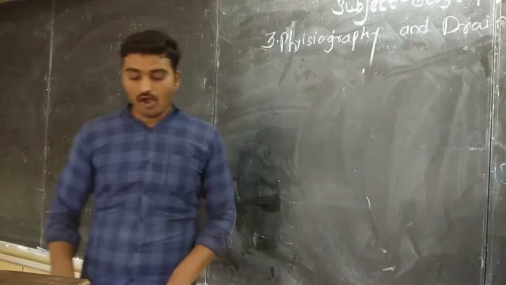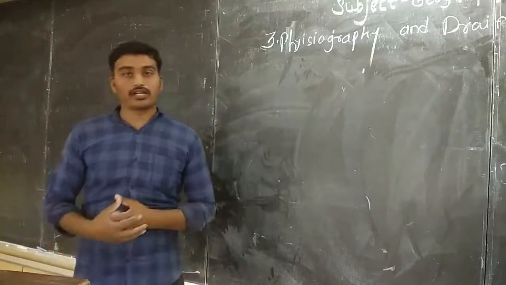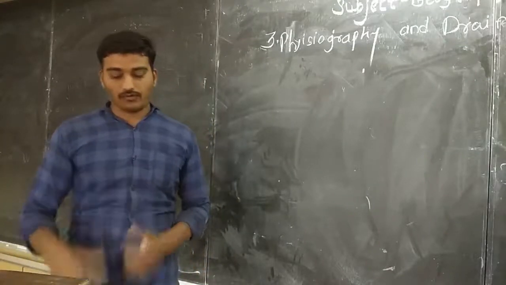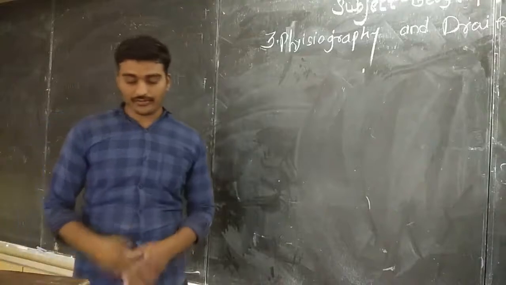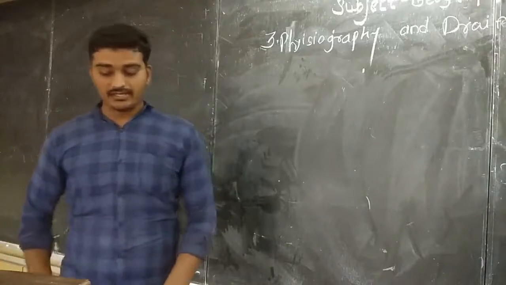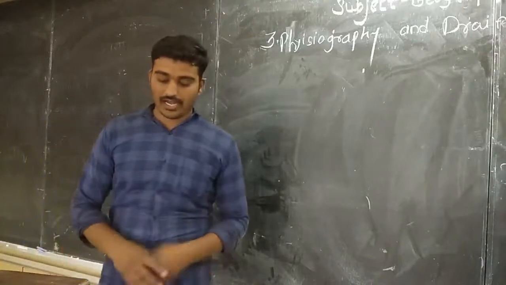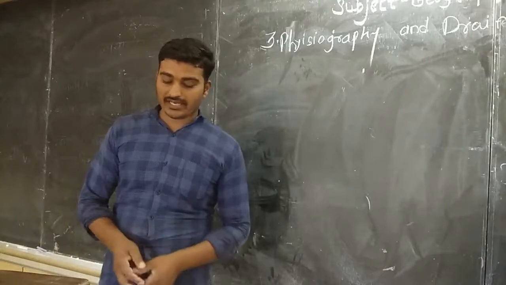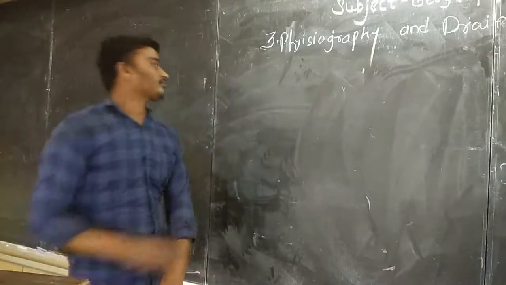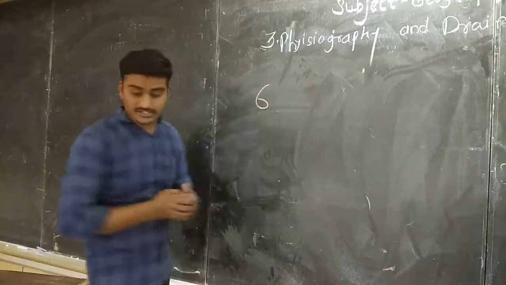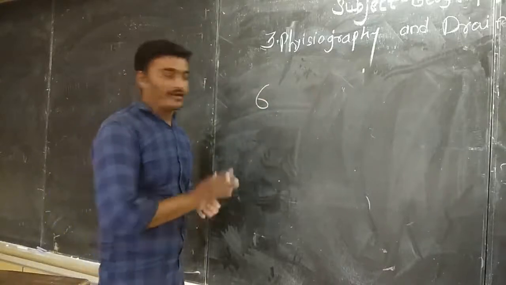The first question is, observe the map given in figure number 3.1 and answer the following questions. The first question that I am going to see: in which direction does the region with an altitude of more than 6,000 meters lie in India?